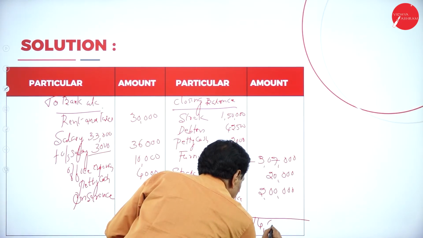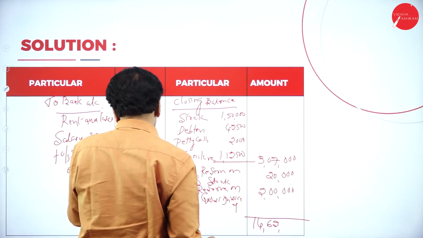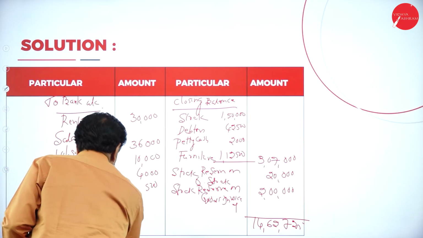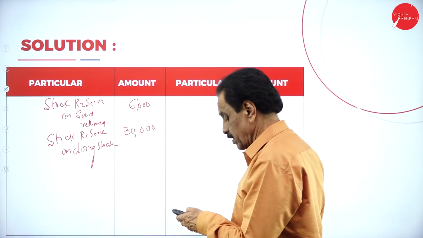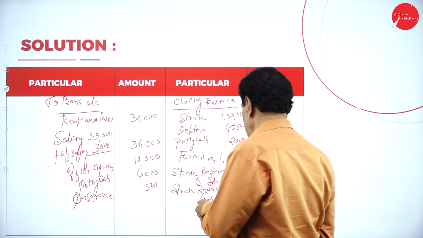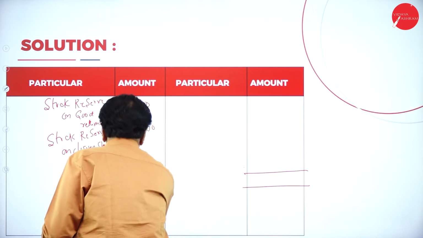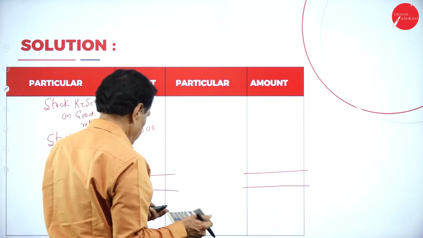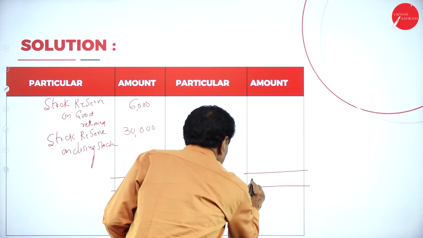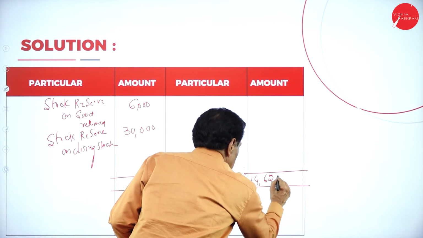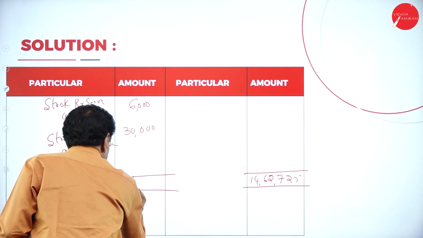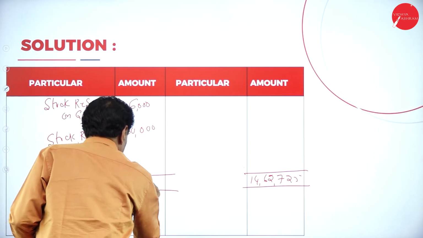How much is the amount? 14 lakh 62,725. What is the figure? 14 lakh 62,725.